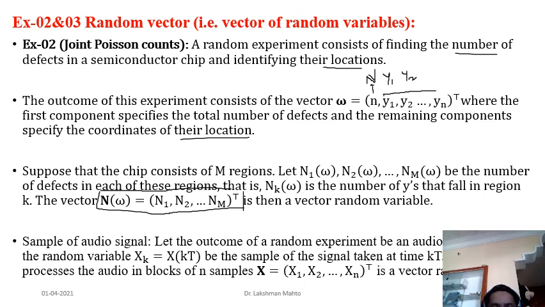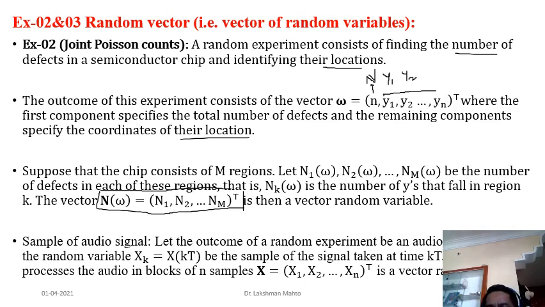So that's why it is about signal, audio signal. All these are part of signal processing. So we take as an example a sample of an audio signal, and here we will see how we can define the random vector that we will study. We are just studying random processes. Here in random processes all these things will come again, but these are prerequisites in order to understand random processes perfectly. So let us talk about this example.